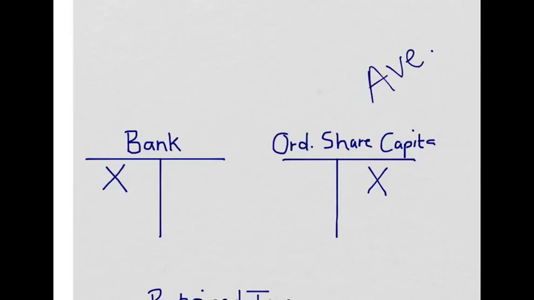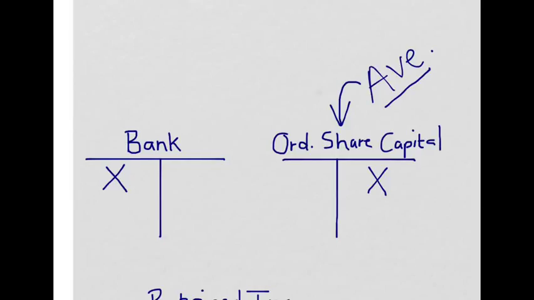So in other words, when we now buy back, we will be able to get the average price from the original entry of issuing the shares. The average price needs to be taken out of the ordinary share capital account.